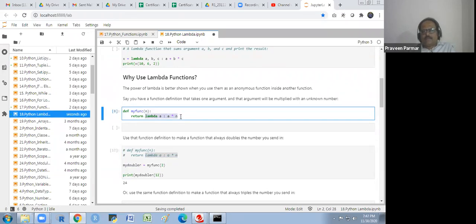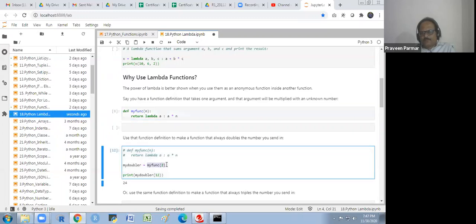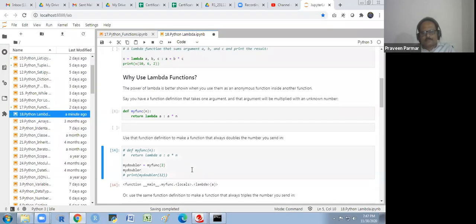But when I take this lambda function inside another function, when I am defining a function inside that, in the returned expression, whenever I call it, if I call it only this much, you are not getting anything because we are not passing the argument for lambda.